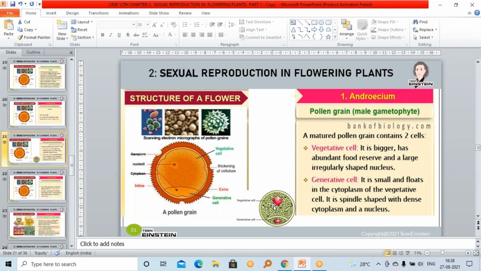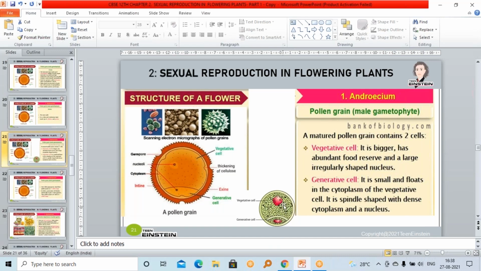Okay, don't get confused. And this generative cell is almost spindle shaped. It has a nucleus and dense cytoplasm.